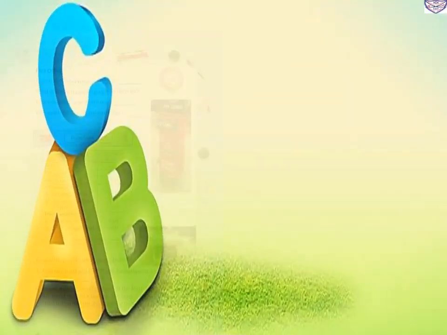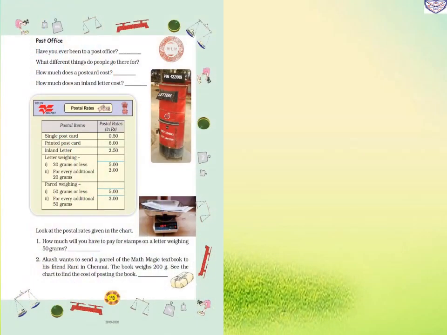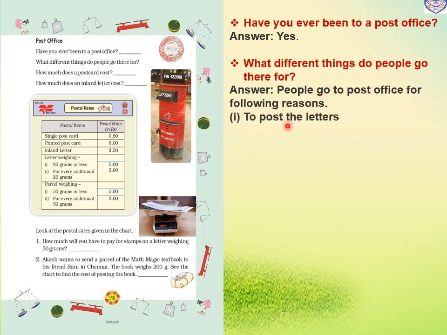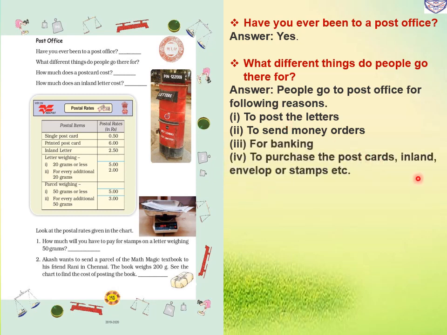So page number 145. Post office. Have you ever been to a post office? Have you ever visited a post office, children? Yes. Second, what different things do people go there for? What will people do there? People go to the post office for the following reasons: to post letters, to send money orders, for banking purposes also, and to purchase postcards, inland envelopes or stamps.